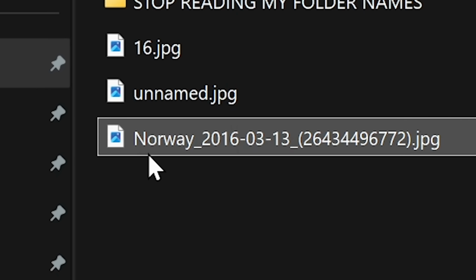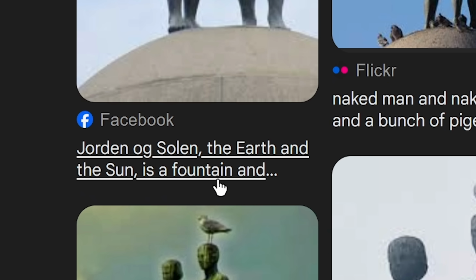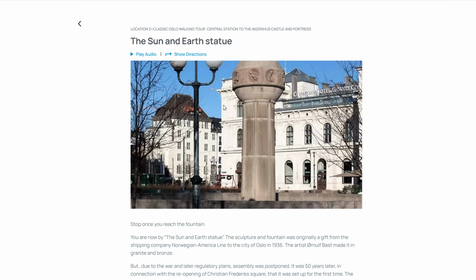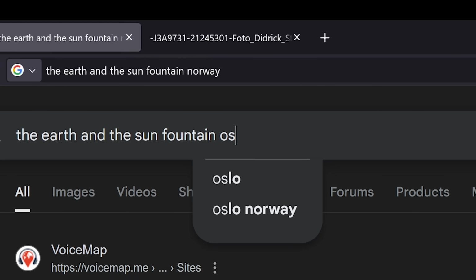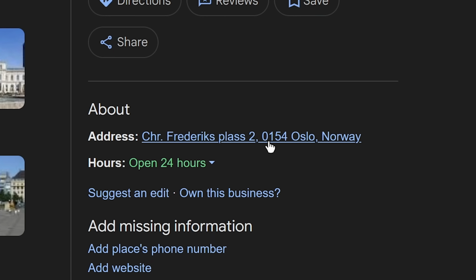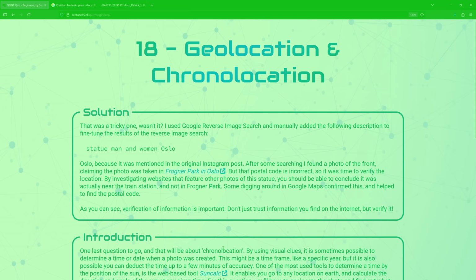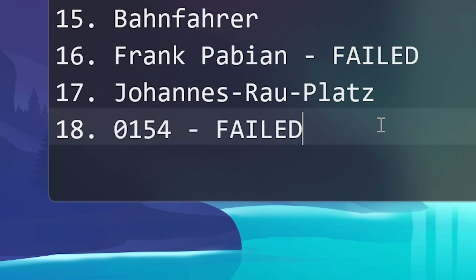Oh, the image name says Norway. That gives a lot of information. It's the Earth and the Sun fountain. And these people are naked. Is that the one? It's in Oslo. Oh, yep, that's definitely the one. So let's do Oslo and address. It's at Christian Frederiks Plass. There we go. 0154 Oslo. 0154. Submit. Yes. Beautiful. I'm also going to say that I failed this question because I didn't completely do it from scratch.